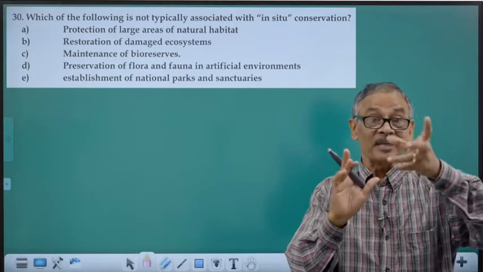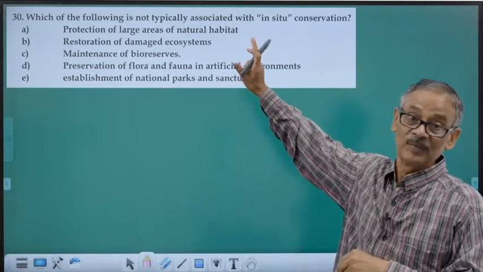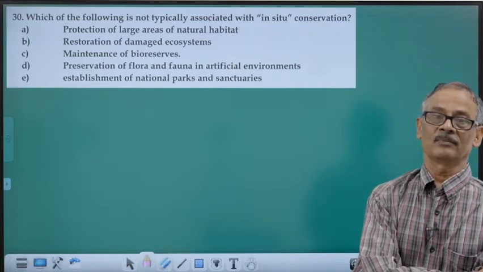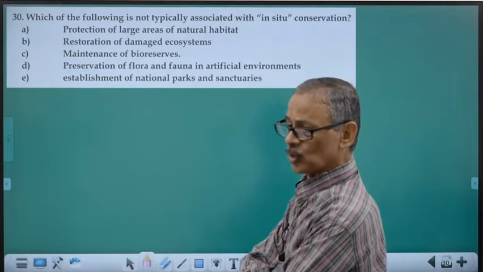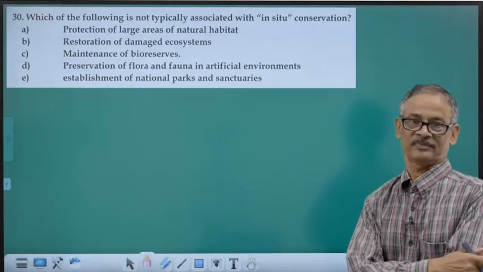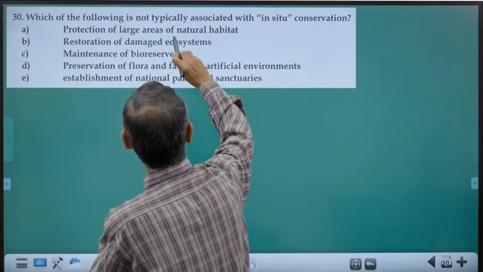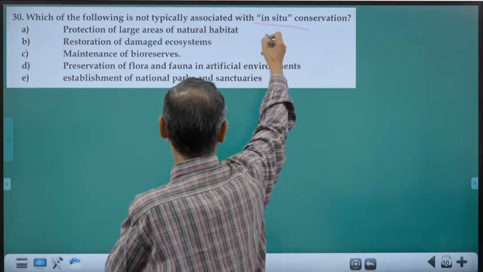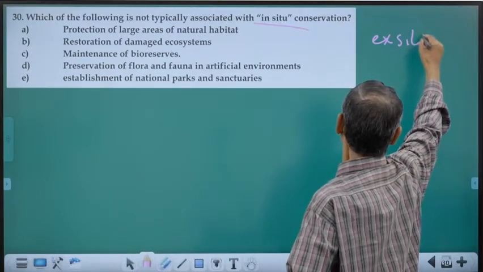Because in almost every year, one or another question is asked from this in situ, ex situ conservation, or preservation. So, taxonomic aids, that is a thrust area from this chapter. Which of the following is not typically associated with in situ, not associated? So, the question is, which is an ex situ? That is what is asked.